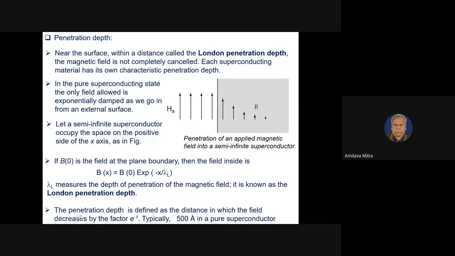This is a good piece of information: when we talk about surface magnetization, it is not just the surface, it extends to a depth which is called the London penetration depth. It is almost similar. You can create an equivalence to it as the eddy current depth in good conductors.